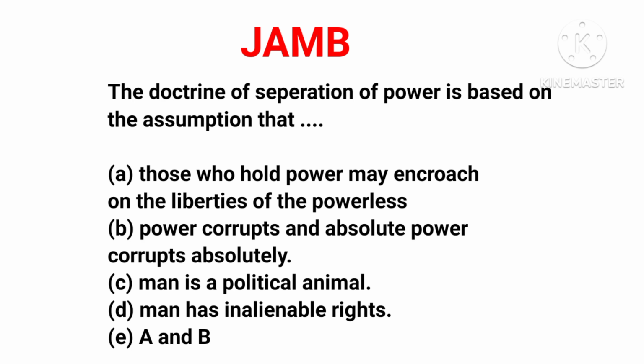Option B, power corrupts and absolute power corrupts absolutely. Of course, this is also correct, because when power is concentrated in a particular arm of the government, it can corrupt that arm and may lead to abuse. So the essence of having power divided among different arms is to provide checks and balances, like I said. So this is also a reason for the doctrine of separation of power.